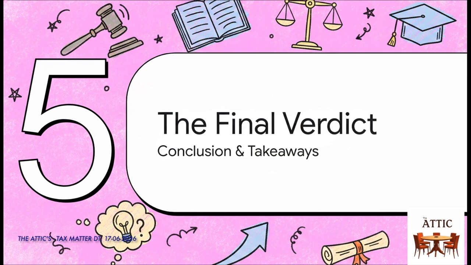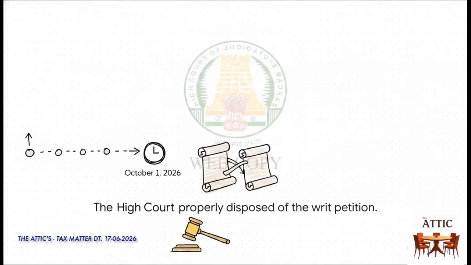Let's look at how the court wrapped this up and what you really need to take away from it. So, relying on that harmonious construction, the court found absolutely no illegality in the state returning the application. They disposed of the writ petition, but, and here's the silver lining, granted the petitioner liberty to apply fresh after October 1st, 2026. Remember our timeline? His first appearance was September 2025. When he applied in December, his 1-year clock simply hadn't run out yet. The court basically said the state was right to hand back your paperwork, but hey, just try again once you actually hit that